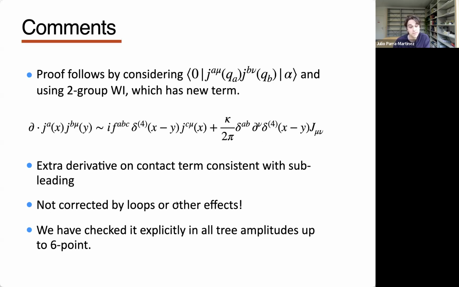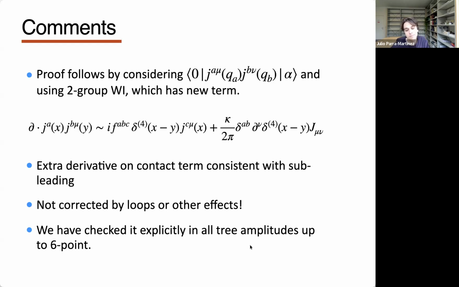And because this proof follows from current algebra, it is not corrected by loops or anything else. This is not a diagrammatic proof, which is the advantage of these current algebra proofs. It's not that I take a bunch of diagrams in some particular theory, expand them, and get a soft theorem which might or might not be corrected. This follows from the current algebra, so it's a non-perturbative statement insofar as your theory exists non-perturbatively and has this symmetry, which is a different question. There are subtle questions of whether you can have UV complete theories that have these higher symmetries, but let me not delve into that.